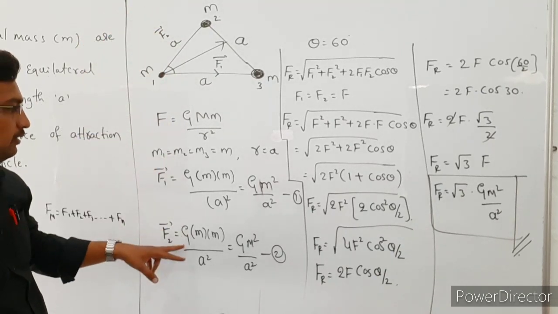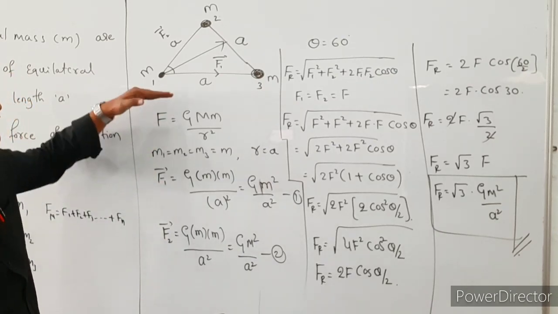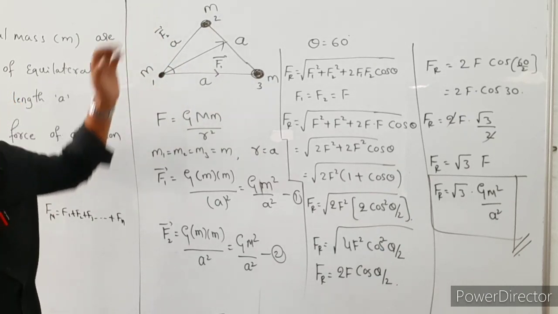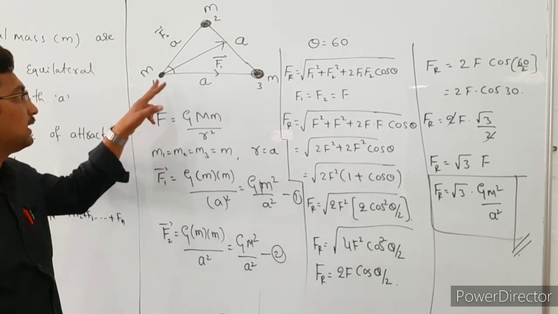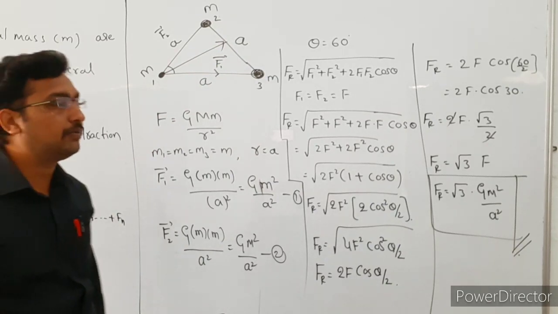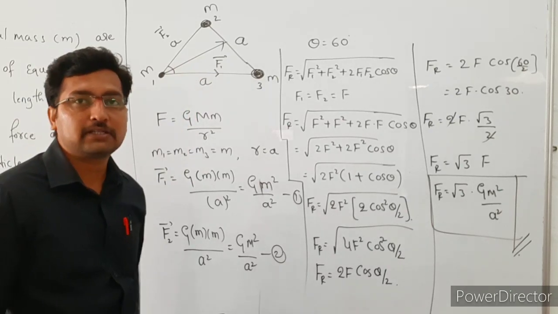So already we have found the F1 and F2 values. See here, force is a vector quantity, so one vector is in this direction and another vector in this direction. The resultant force acts along this direction. With the help of the law of parallelogram of vector addition, we are going to find the resultant force acting on the first particle.